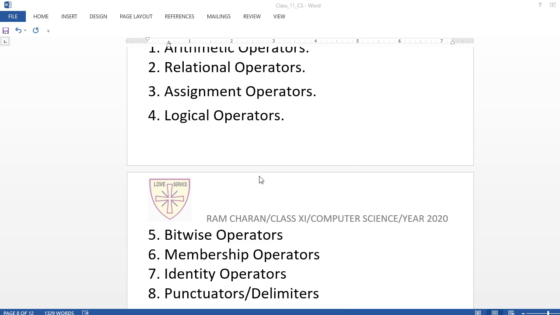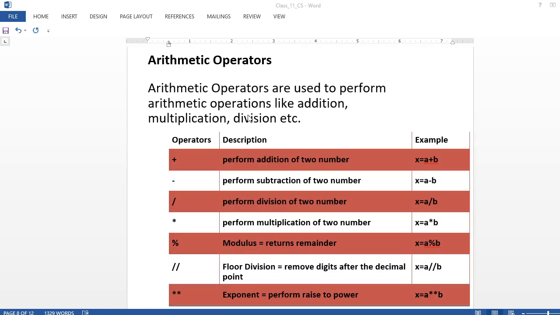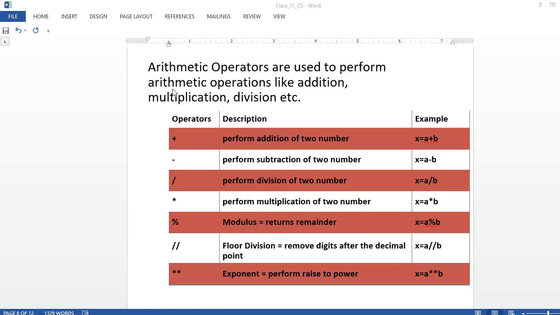So there are 8, so one by one you are going to study, is that? So arithmetic operators are used to perform arithmetic operations like addition, multiplication or division. Remember, for an arithmetic operator there should be a left hand side and a right hand side. Suppose I write x equal to 5 plus 3, or I write x equal to a plus b.